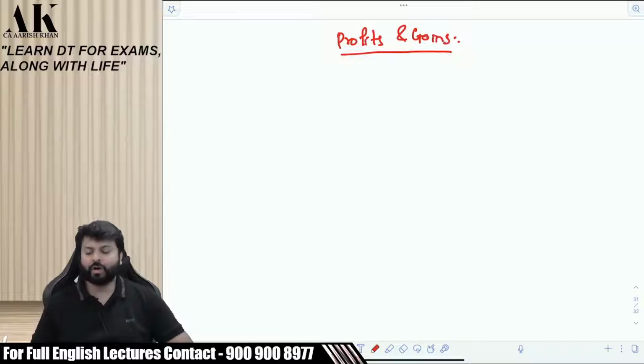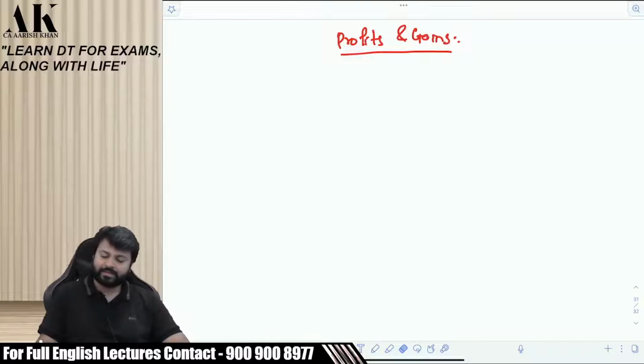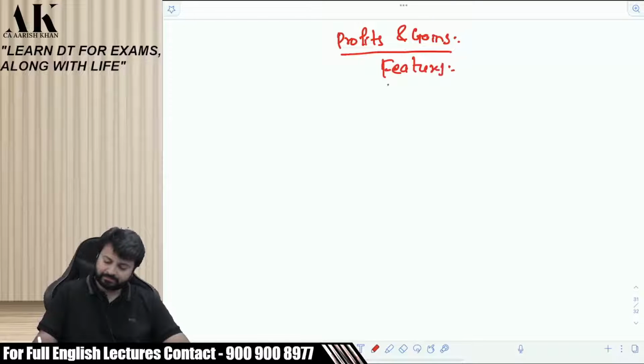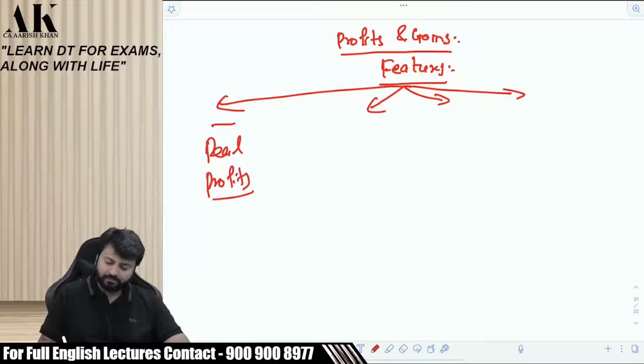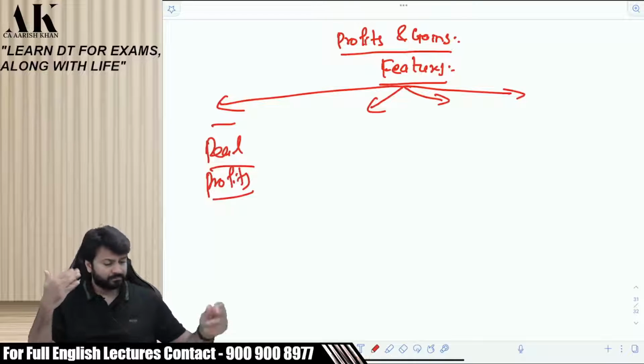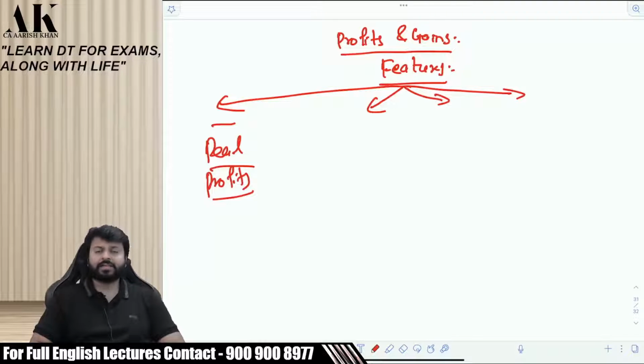Now let's talk about what is profits and gains. There are some characteristics, some features of profits and gains which we need to understand. Profits and gains are supposed to be, listen carefully, real profits. What do I mean by real profits? Real profit means profits and gains as per section 28.